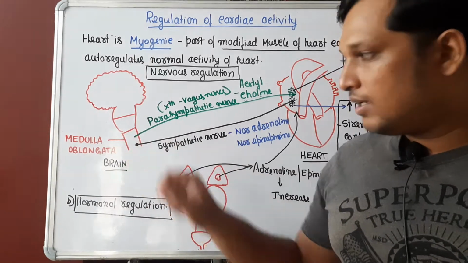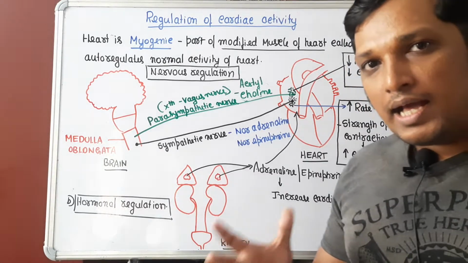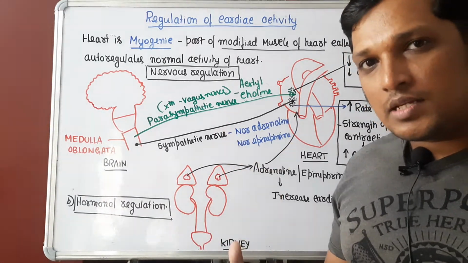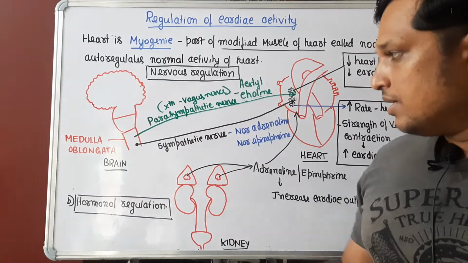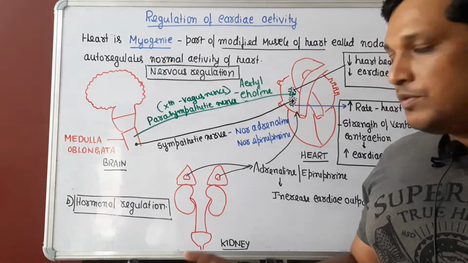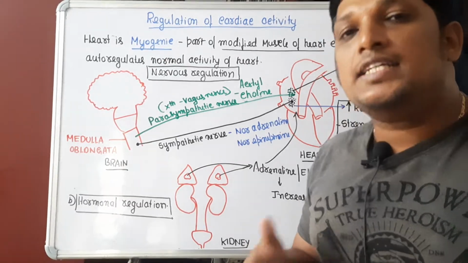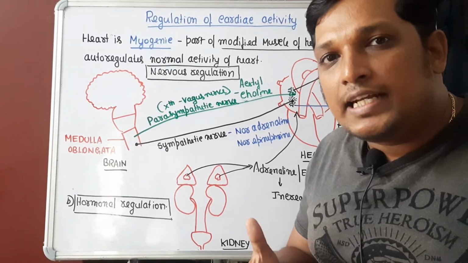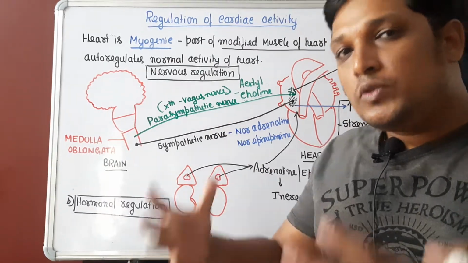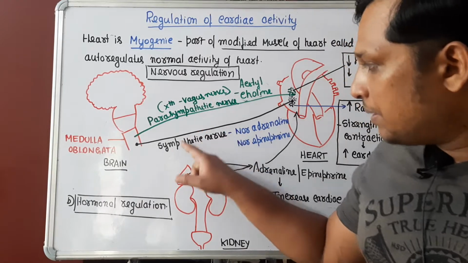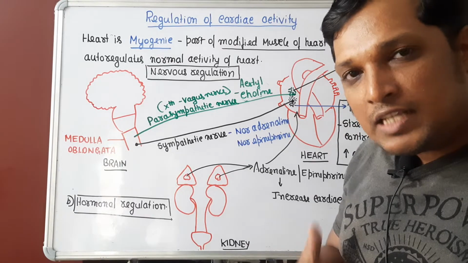The brain has a lowermost part called the medulla oblongata. The medulla oblongata has the autonomic nervous system. Its parts include the sympathetic nervous system and the parasympathetic nervous system. Sympathetic nervous system, what will it do? Say a person who is an athlete is running, his heartbeat should increase more. Why should the heartbeat increase? So that he gets more blood supply throughout the body, which provides him more oxygen and more energy. To increase the heartbeat, the sympathetic nervous system gets the stimulus that the person wants his heart to beat faster.